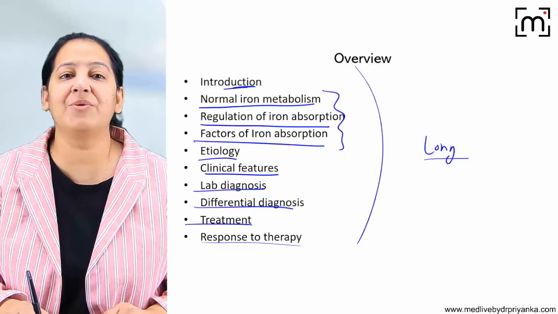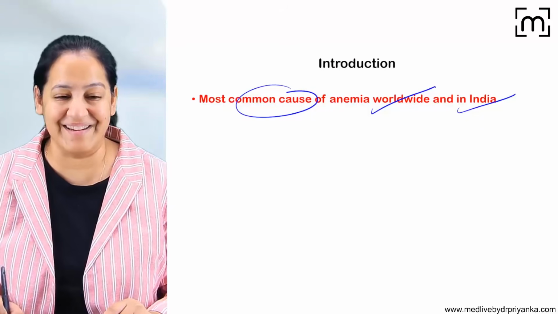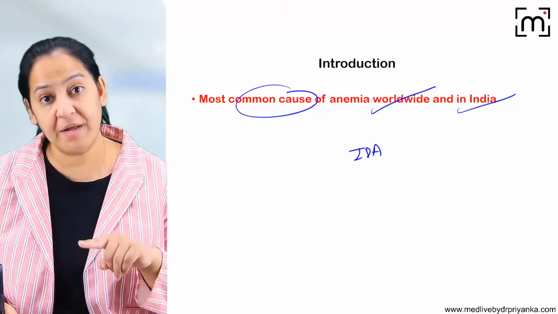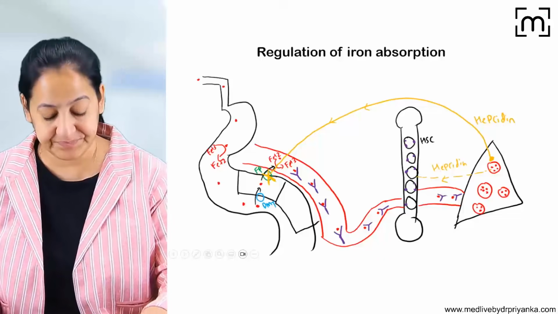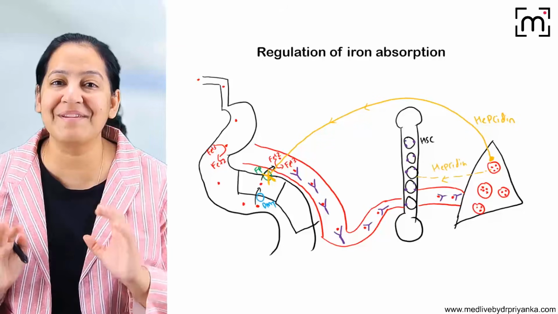First of all, the introduction. It is the most common anemia in the world as well as in India. Most common anemia in the world, as well as in India, is iron deficiency anemia only. Now to understand the pathogenesis, first understand normal iron metabolism in the human body.